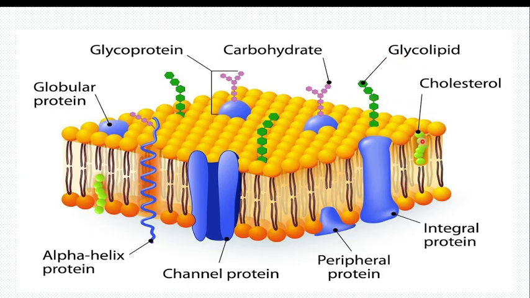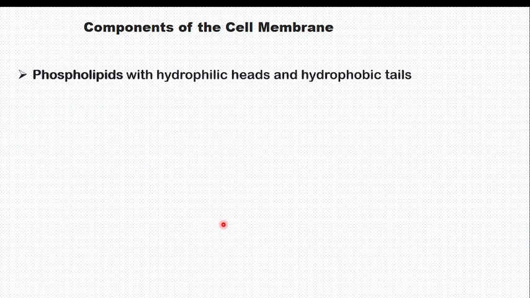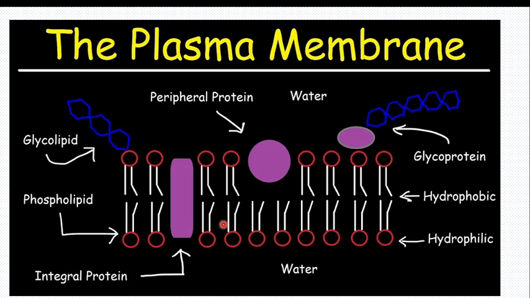In the cell membrane there is also cholesterol and other parts, as we talked about previously. So component number 1 of the cell membrane is phospholipid, with a hydrophilic head and hydrophobic tail. Phospholipid is the lipid plus a phosphate group.